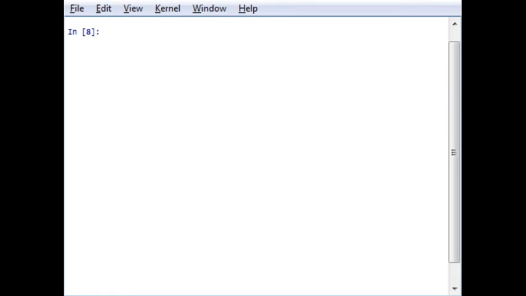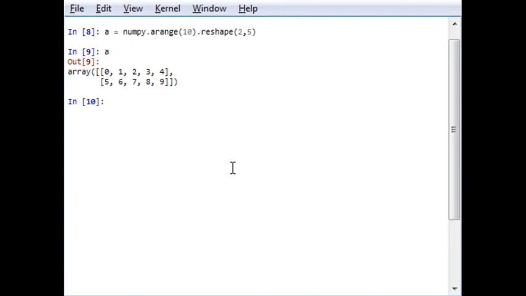Now I will generate an array similar to the previous example, array A, which has a range from 0 to 10, and I will reshape it into a 2 by 5 matrix. So A is from 0 to 9. Now you know what the type of this array is. So this is an ndarray.